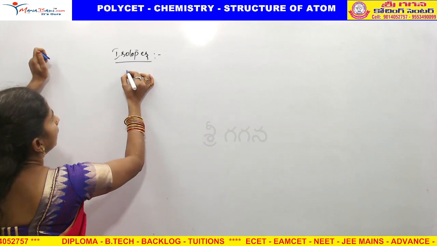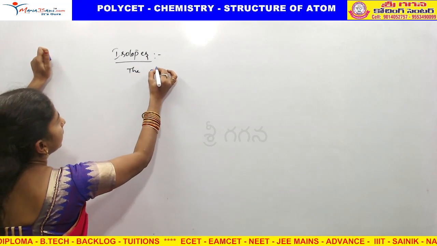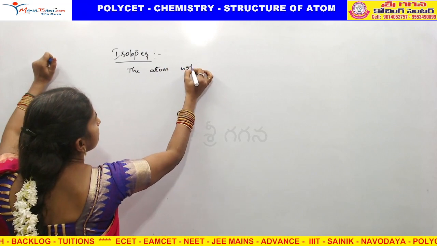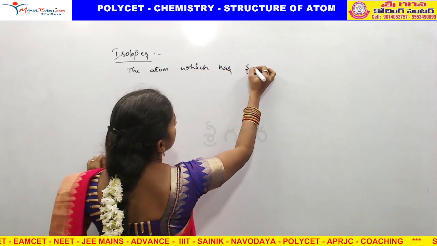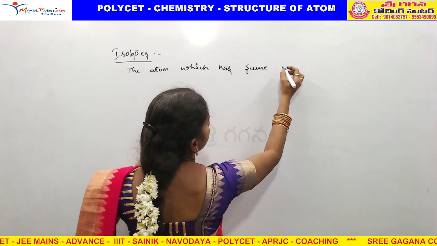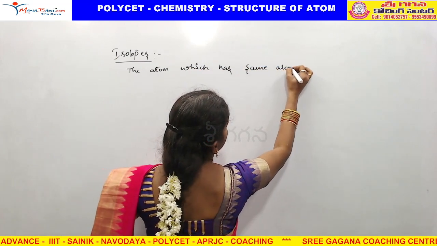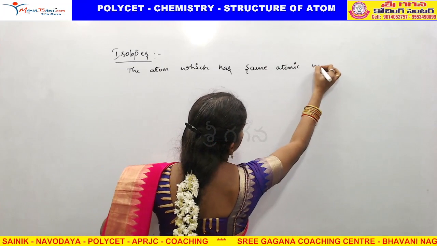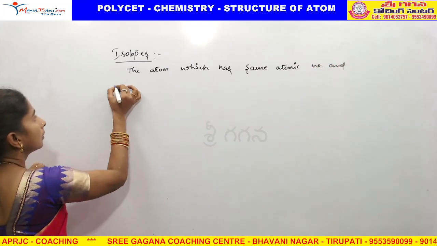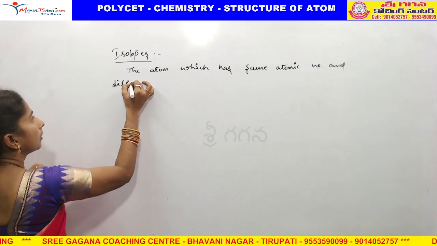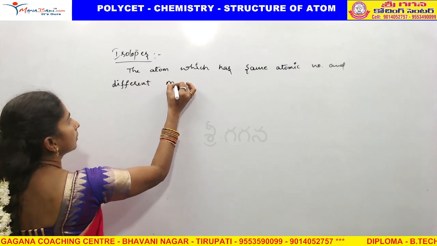Isotopes means the atoms which have the same atomic number and different mass number.